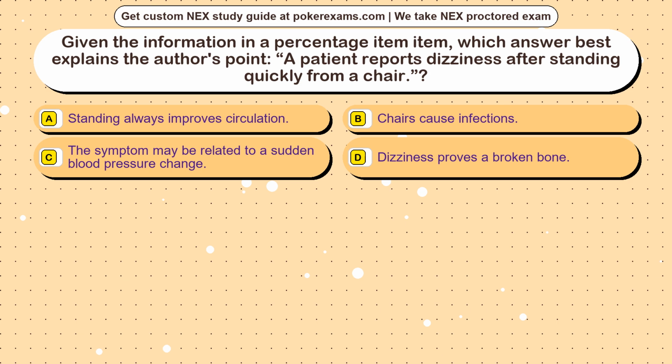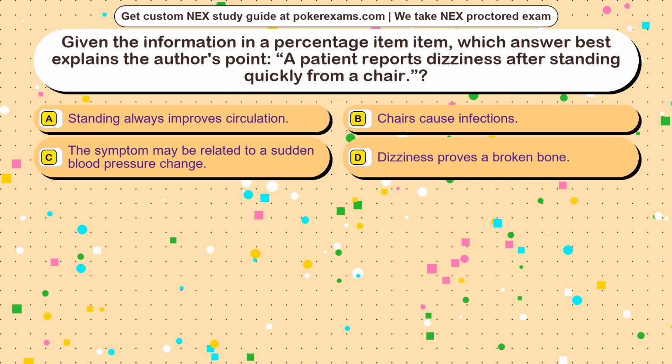A patient reports dizziness after standing quickly from a chair. Option A. Standing always improves circulation. Option B. Chairs cause infections. Option C. The symptom may be related to a sudden blood pressure change. Option D. Dizziness proves a broken bone.